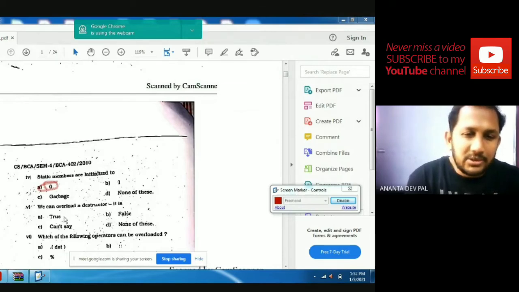So question number 5. We can overload a destructor. True, false, cannot say, none of these. Definitely, a destructor cannot be overloaded. A constructor can be overloaded, but a destructor cannot be overloaded. That is false.